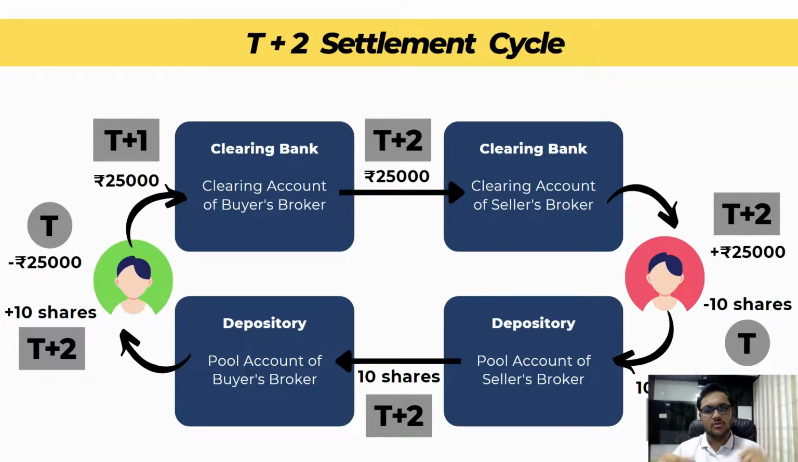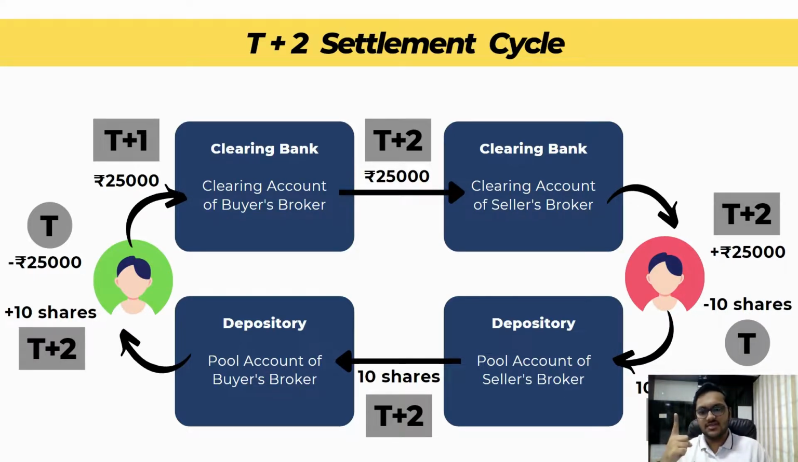Now on T+2, they will be transferred. Let's talk about money first. It will be transferred from the clearing account of Upstocks to the clearing account of Zerodha, and from the clearing account of Zerodha to the account of the seller. I thought I confused both of them, so let's first talk about only money.